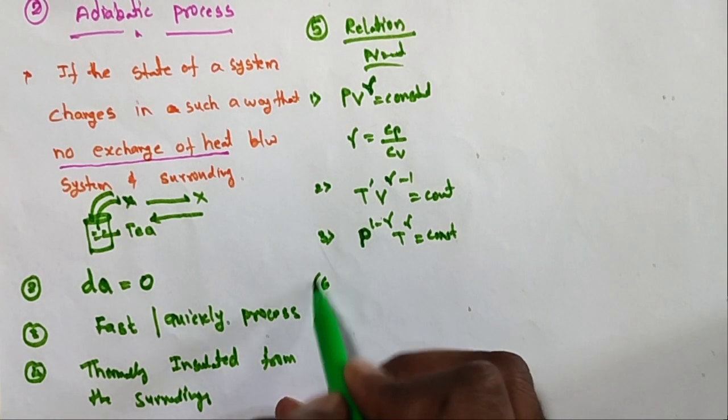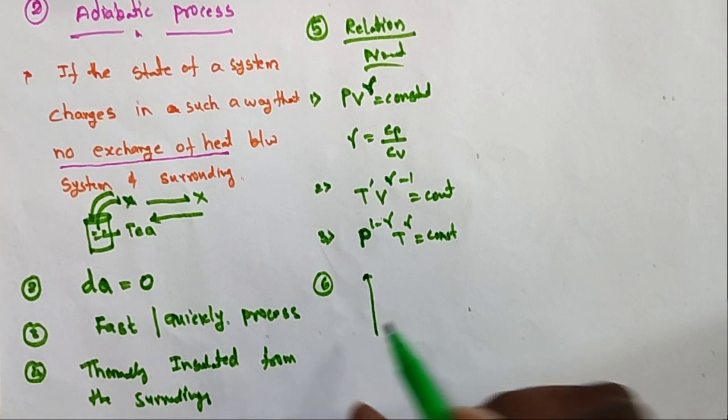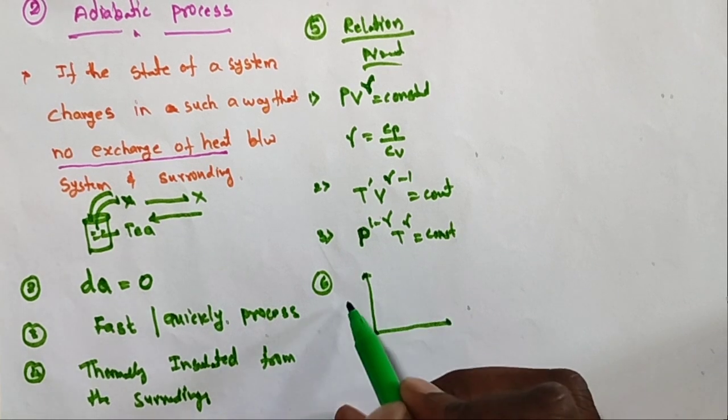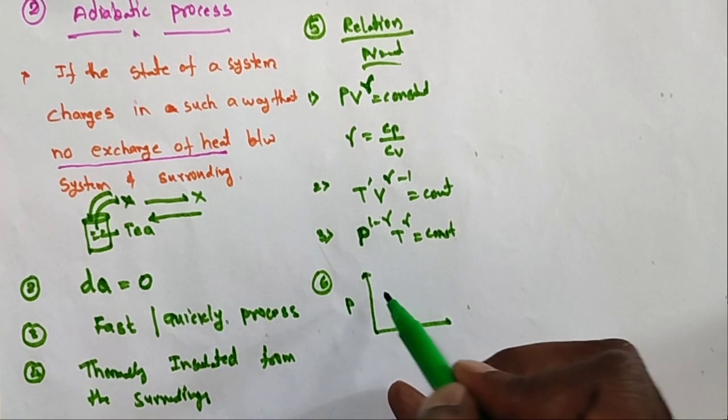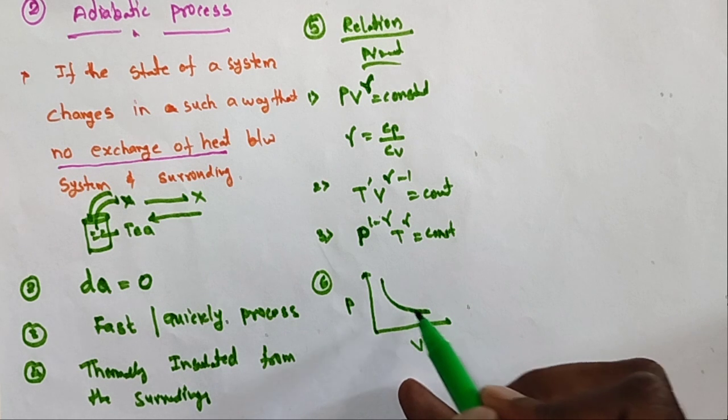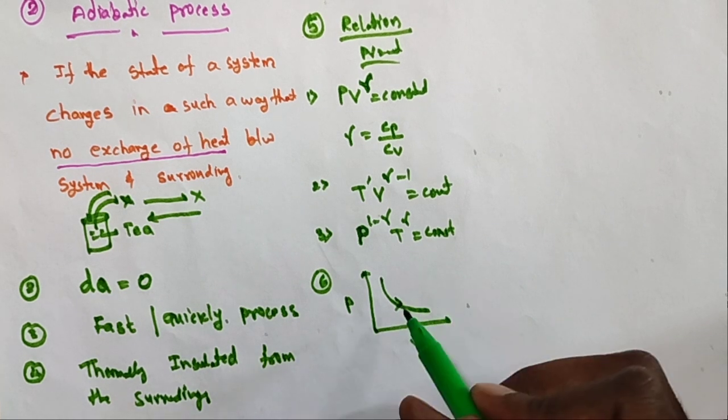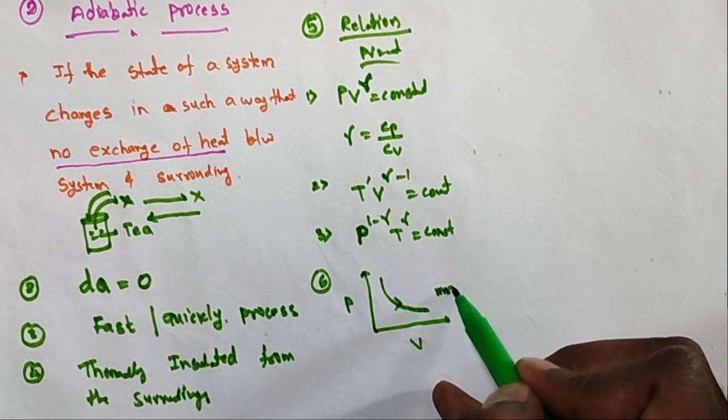And graph 6.1, I am taking one graph. This is a PV graph. Here also PV, it is the same rectangular hyperbola graph, but it is more curved.